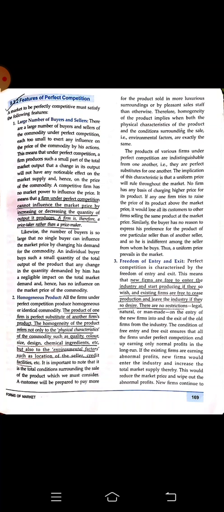Next we have freedom of entry and exit of the farms in the market. New farms are free to enter the industry and start production if they wish, and existing farms are free to cease production and leave the industry if they so desire. There is no restriction that you cannot come or you cannot leave the production process. Anybody can come and go at any point of time.